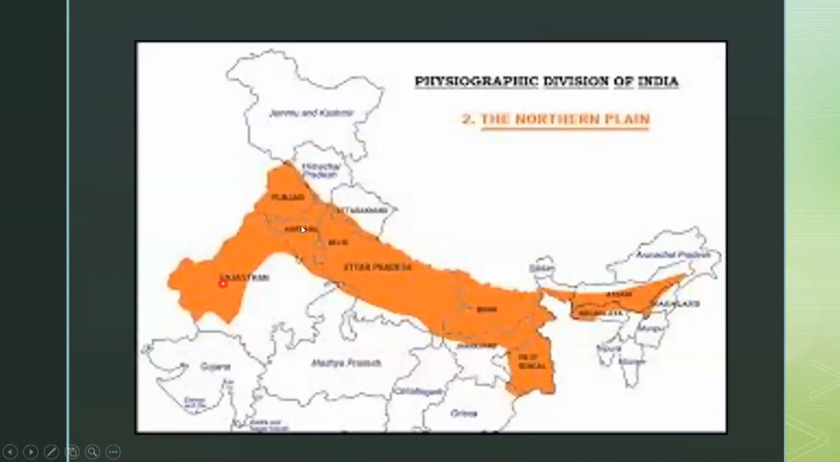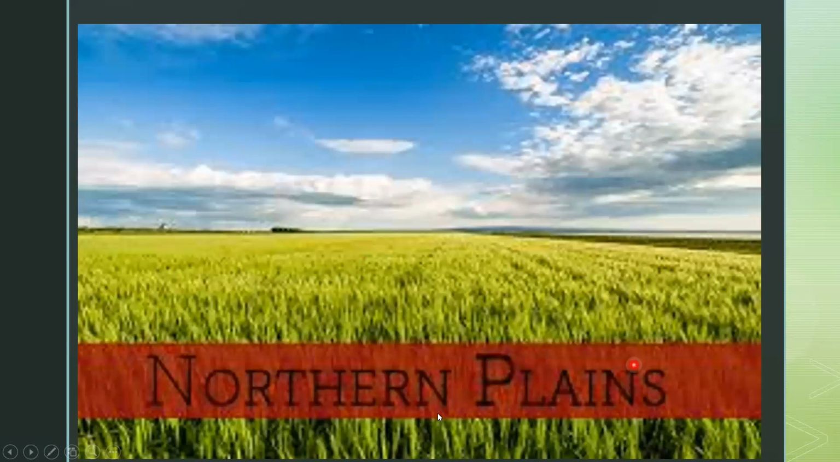So you have seen the picture of the states present in the northern plains. This is the picture of the northern plains, very fertile.